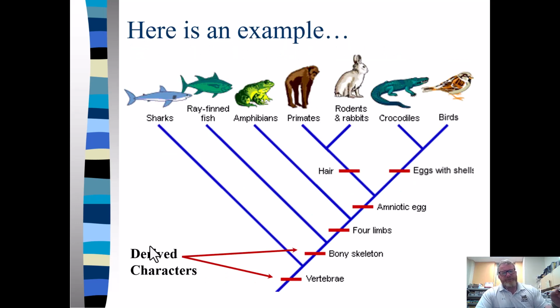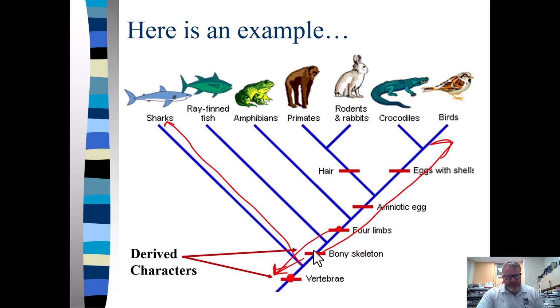So here's an example. We start off way down here with just vertebrates, meaning they have a backbone, a notochord. All right. If we look at this, it is a bony skeleton. So everything above here is going to have a bony skeleton. Everything below here is going to have a non-bony skeleton. So sharks. So if we look at four limbs, once again, everything below here is not going to have four limbs. Everything above here is going to have four limbs.